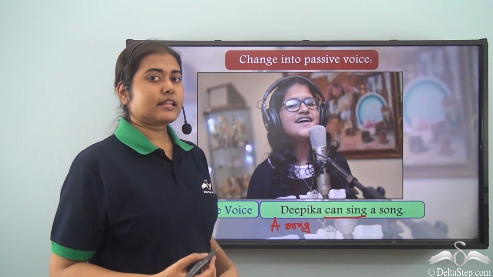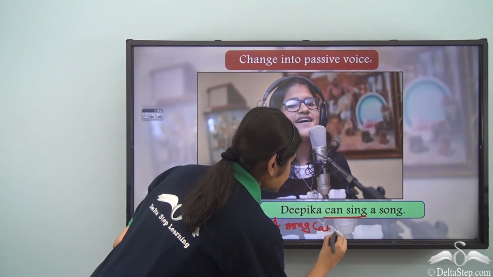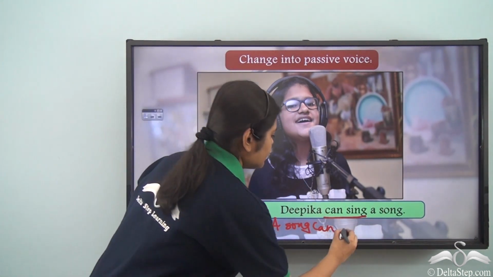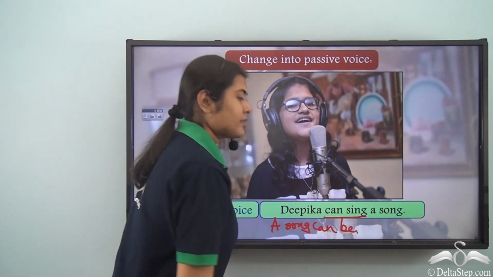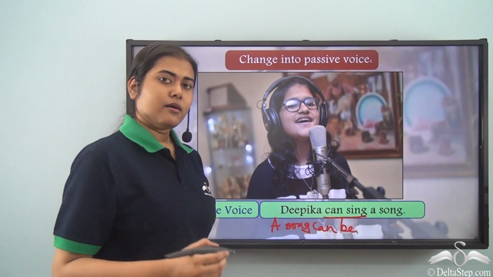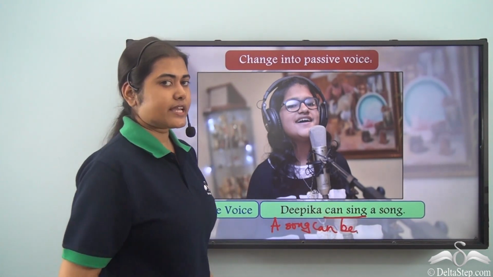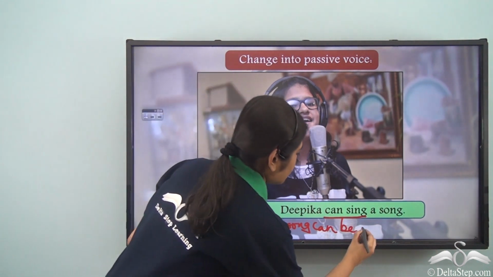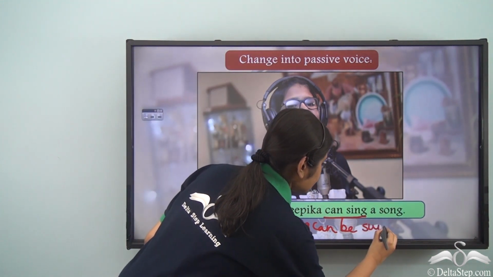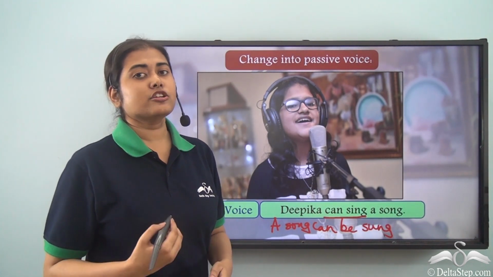We have learned that if we have a modal, then we first write the modal as it is, add the be verb followed by the past participle form of the main verb, that is sing. What is the past participle form of sing? It is sung. So, we write sung. Then we have to mention the doer.